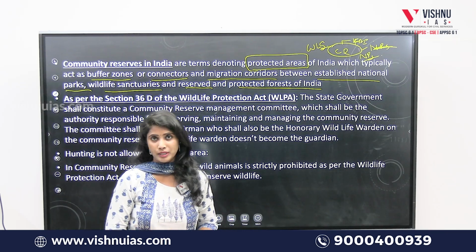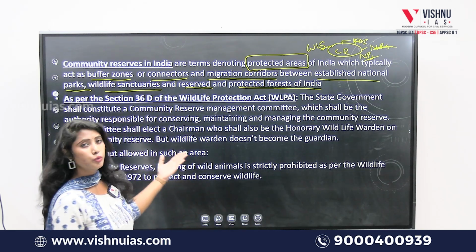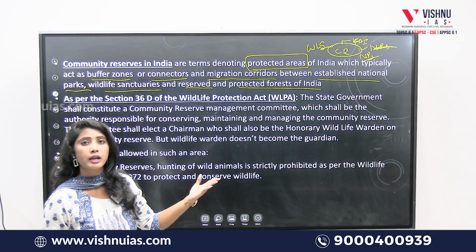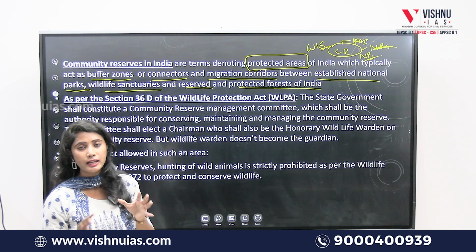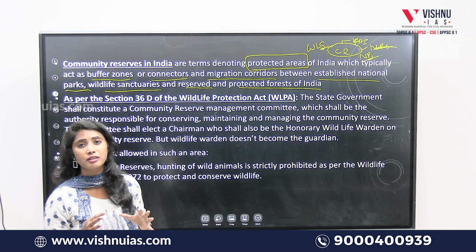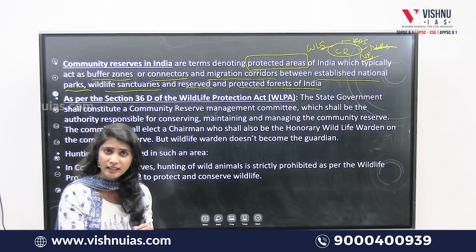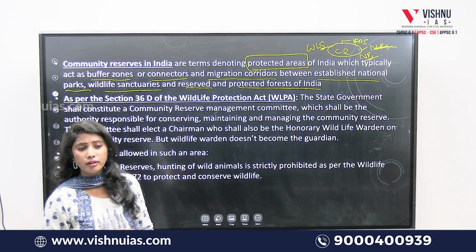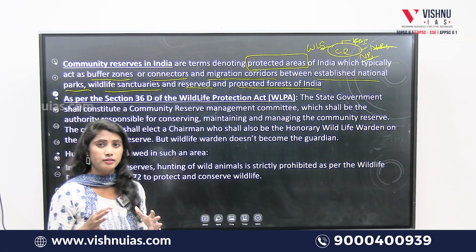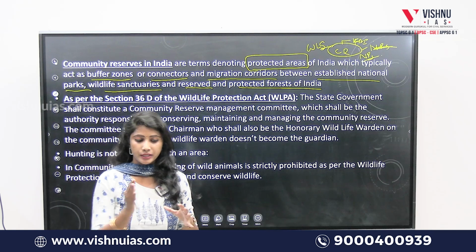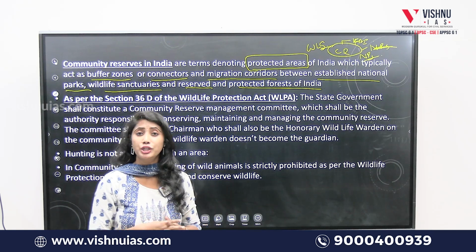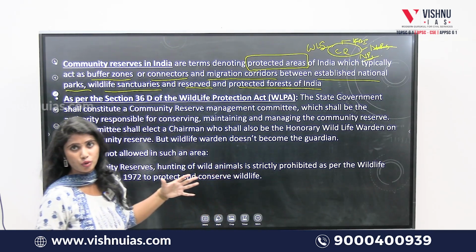Let's suppose those are tribals, so let's suppose an area in Chhattisgarh which has been declared a community reserve by the central government. What about the people dwelling in that area or the surrounding areas, or the forest officers performing their duties in that area? That is the question.